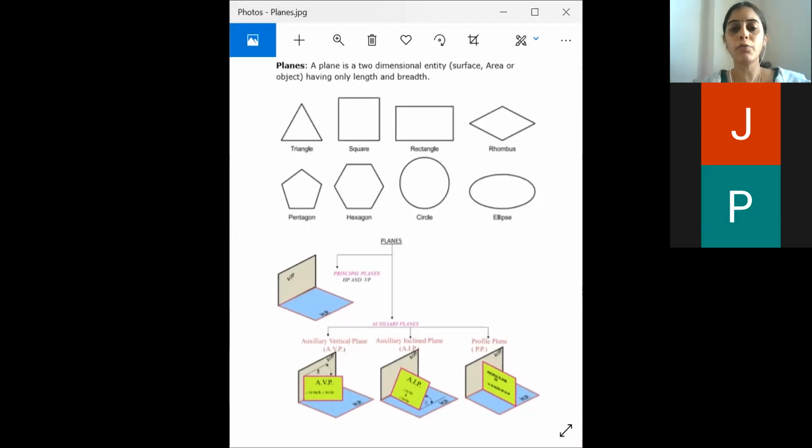So until now we have studied the projection of points and lines. So now we are coming to planes. Planes are nothing but two-dimensional objects. It could be a triangle, a square, a rectangle.